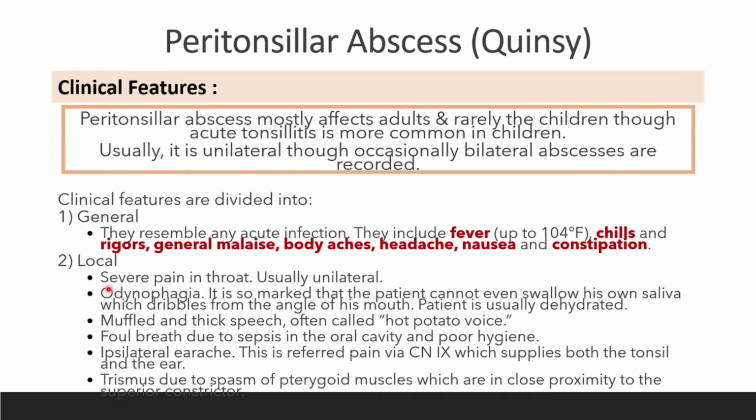Locally severe pain in throat, usually unilateral. Usually they also correspond to the abscess kan. Kalau abscess dia ada dekat both side of dia punya tonsil, peritonsillar space, mana nampak dua-dua ada swelling, of course lah pain dia type unilateral. And then odynophagia, okay, muffled and thick speech, hot potato voice, okay, foul breath due to sepsis, ipsilateral earache, trismus.